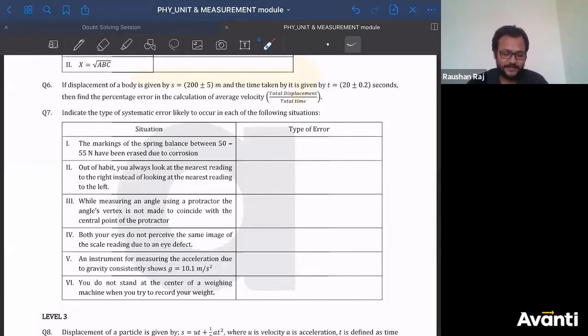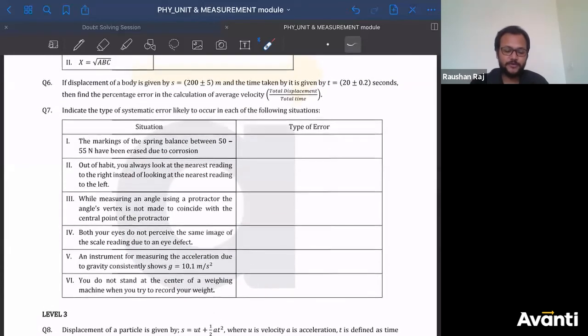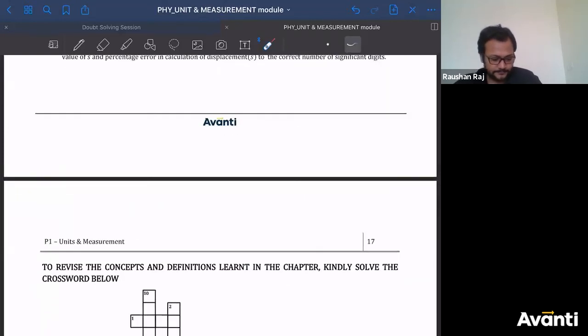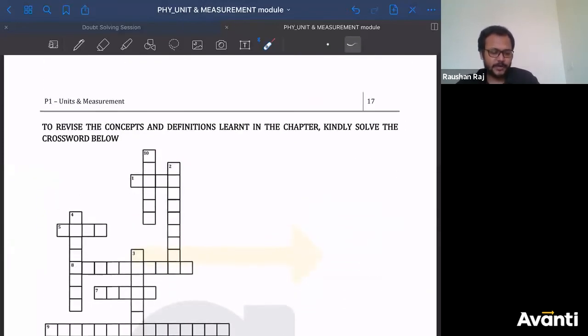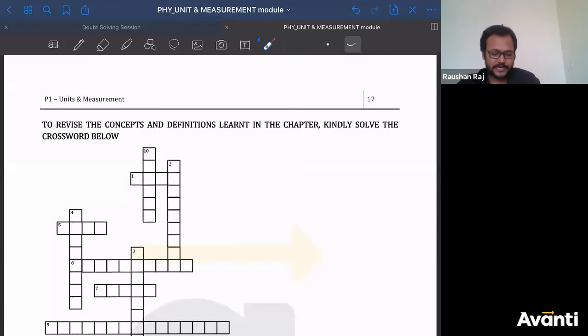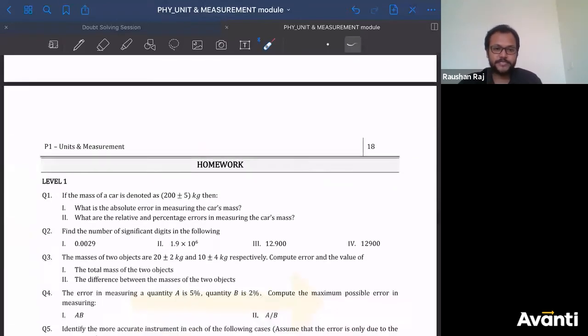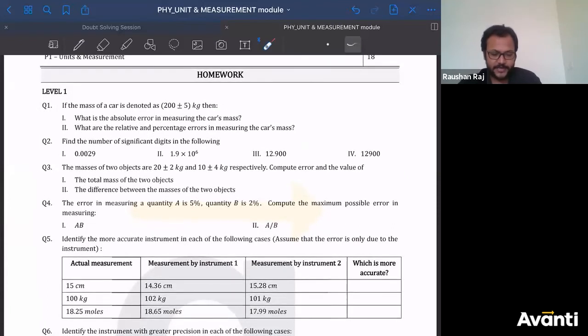Tarak Datta, wait madi. 6, 7, 8 इधर ही है ना. Why should I scroll if you have already scrolled down, if you have already solved them? No doubt. Okay. इसको तो आपको आराम से कर लेना है. क्रॉसवर्ड खेल लेना आप. इसका सॉल्यूशन भी दिया हुआ है. ठीक है. चलो. In homework section, question number 1 to 5. Any doubt? In homework section, question number 1 to 5.